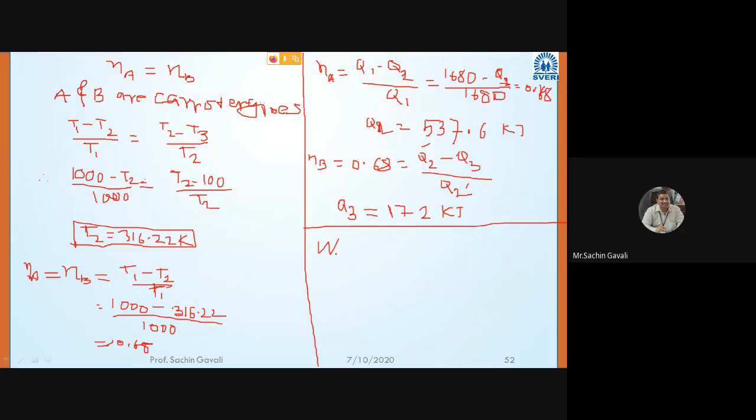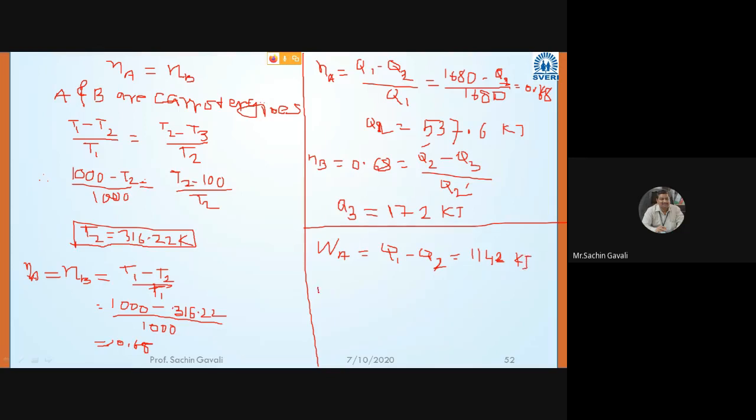So WA is equal to Q1 minus Q2. And the answer is coming as, shall I write Kunal's answer directly, 1142 kilojoule.